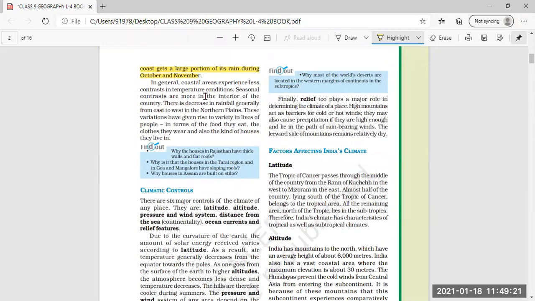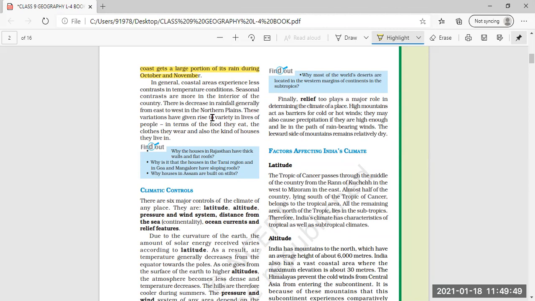In general, coastal areas experience less contrast in temperature conditions. It means the areas near the coast experience less variation in temperature. Almost the temperature remains the same in the coastal areas. Seasonal contrasts are more in the interior of the country; seasonal variations can be seen more easily.